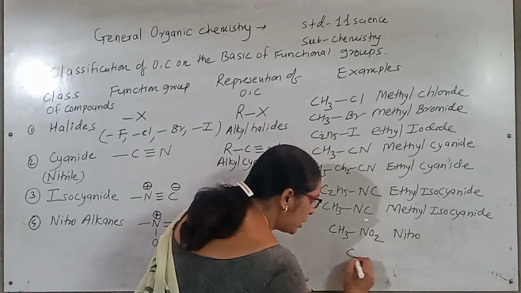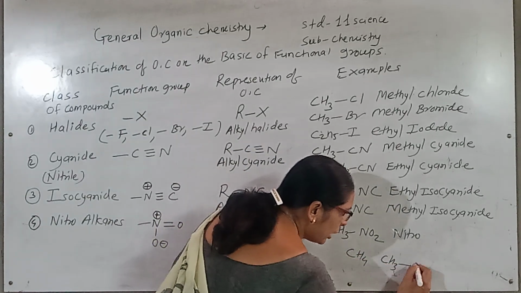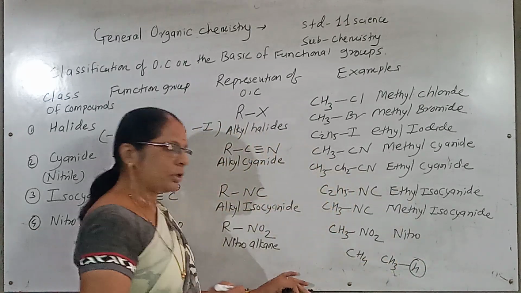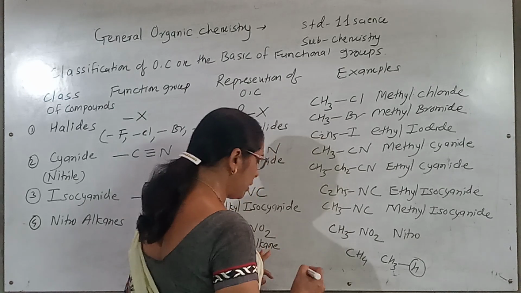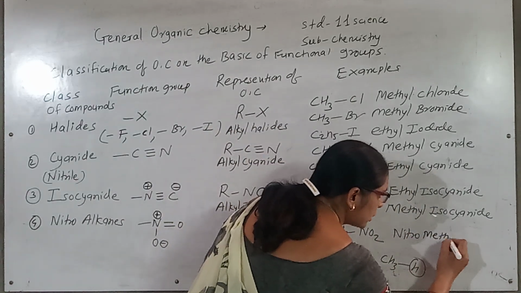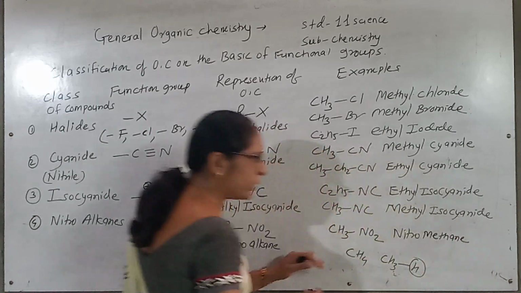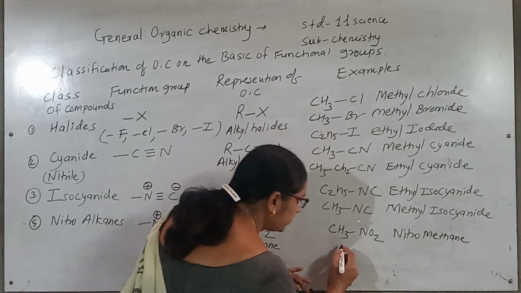Methane is CH4. If one hydrogen of the methane is replaced by a nitro group, I get nitromethane. The name of this compound is given in the form of the alkane, nitromethane, because the nitro group is considered a substituent.